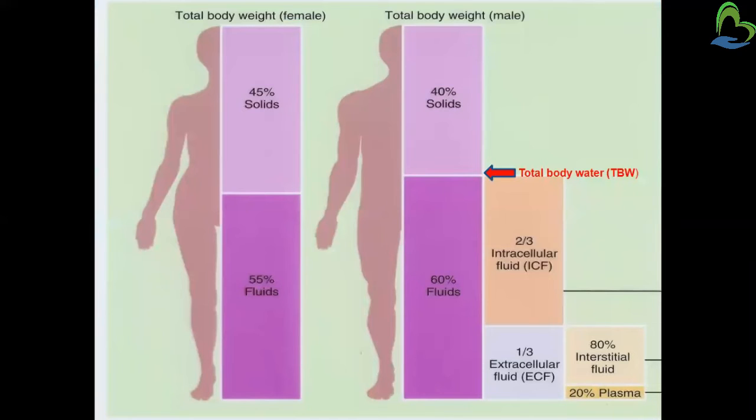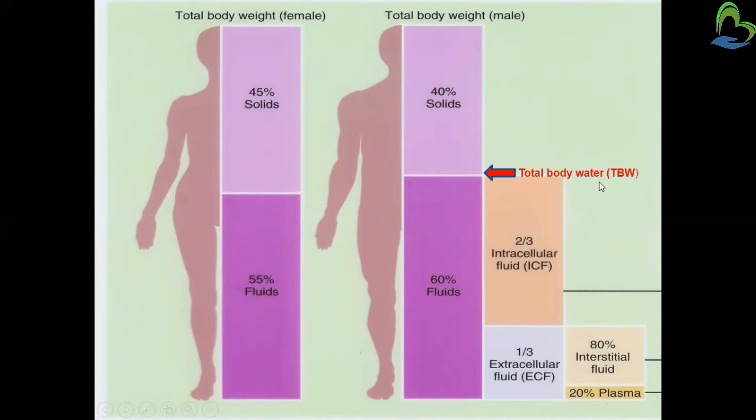Next, in this image, this is the distribution of fluid in our body. First of all, there are two types of fluid, intracellular and extracellular, and another one which is the interstitial fluid, in which 80% is interstitial and 20% is plasma. Okay, see, the first image is for the female. In the female, the distribution is 45% solids and 55% fluid. Same in the male, 40% solid and 60% fluid.